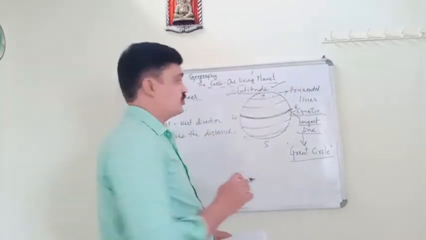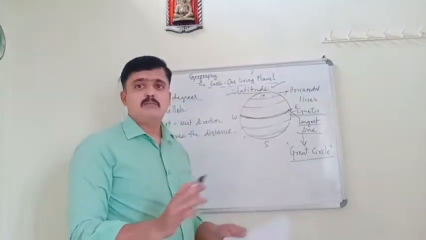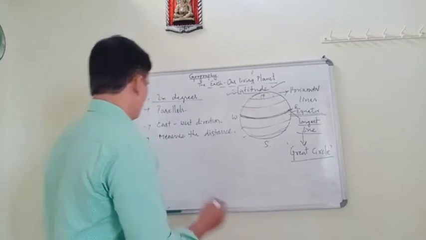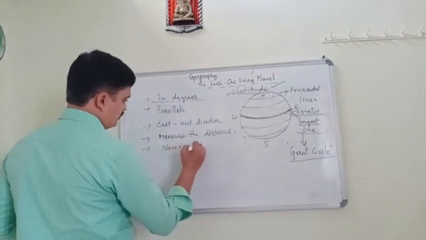That's why they are all parallel to one another and never meet.